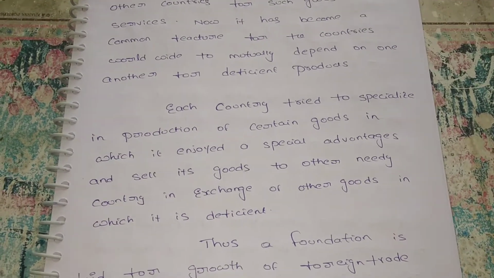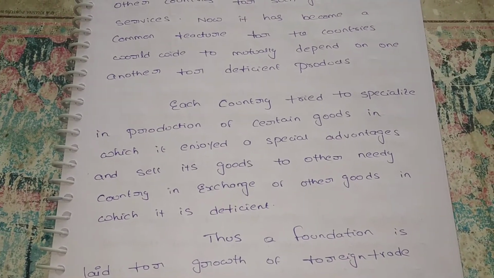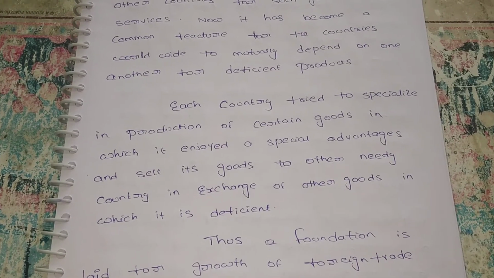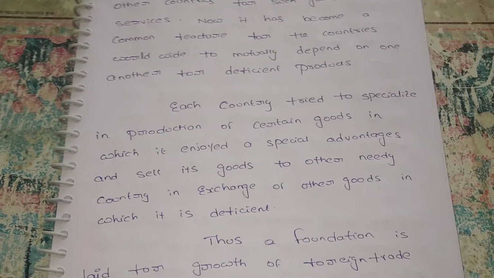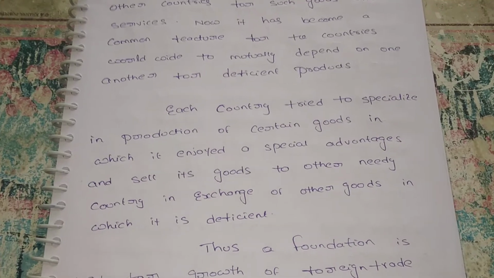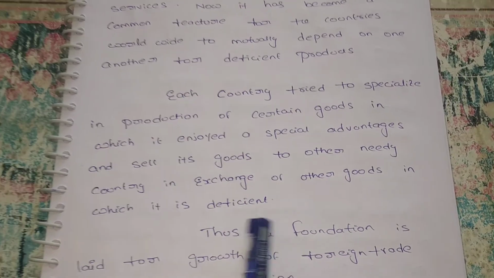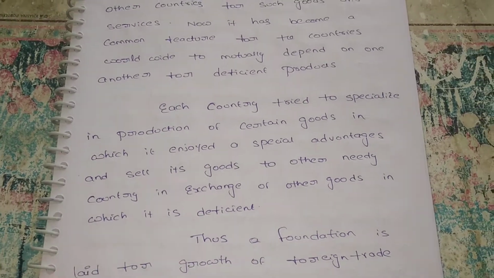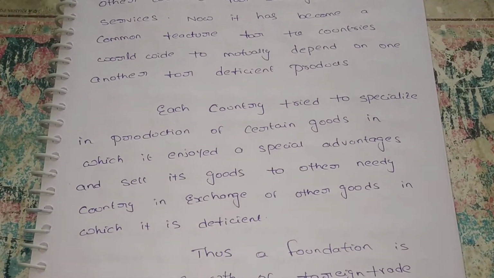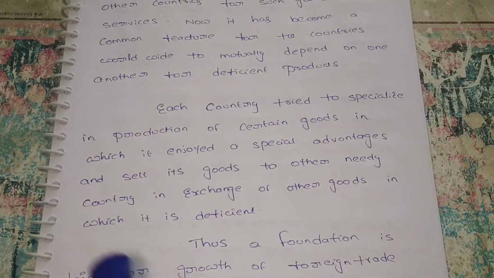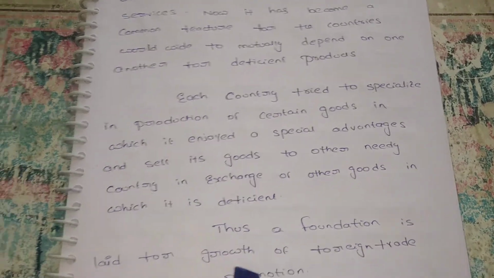Suppose India is specialized in agricultural products. We produce agricultural products at low cost and enjoy the cost advantage. We export the goods to other countries. In exchange, other countries which are deficient, like Arab countries, which do not have agricultural products or any rice, receive these agricultural products from us.